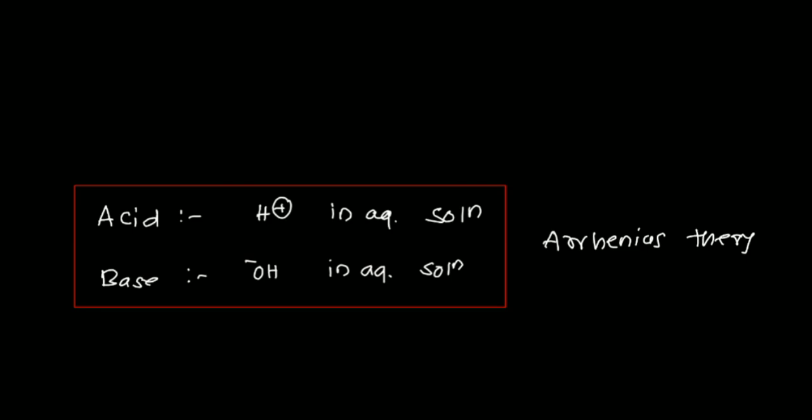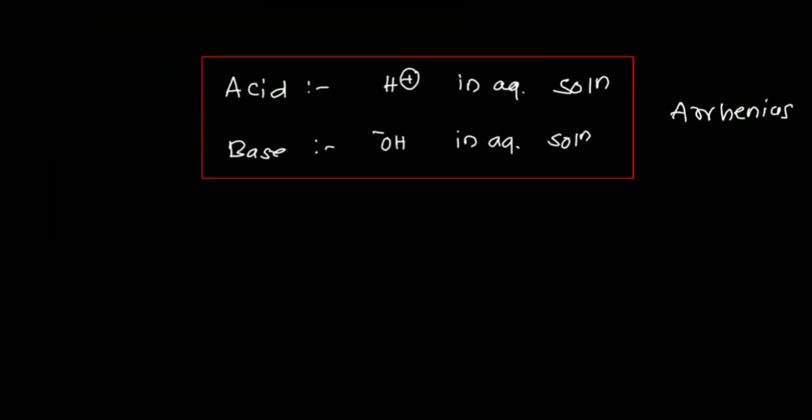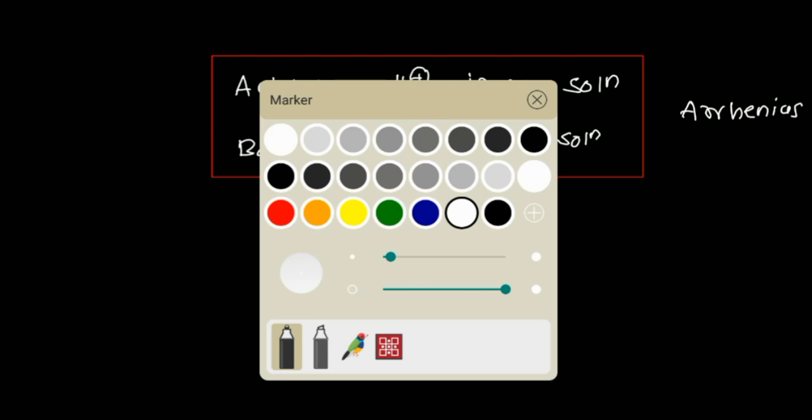But it has some limitations, because many compounds show limitations for this theory. A compound can show acidic or basic property via some chemical test also, for example the litmus paper test. We have a pH scale that was developed by Sorensen, and based on that pH we can call a compound an acid or a base.